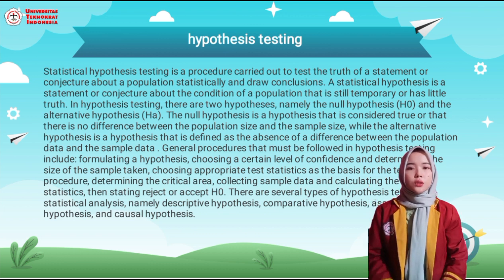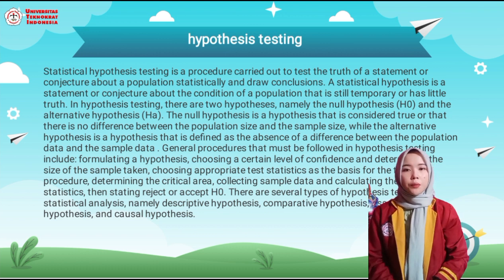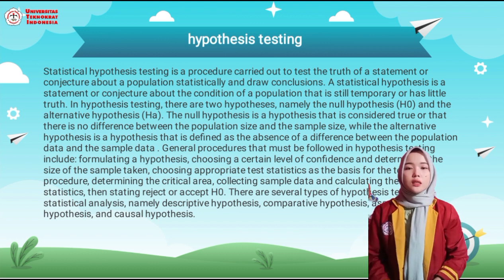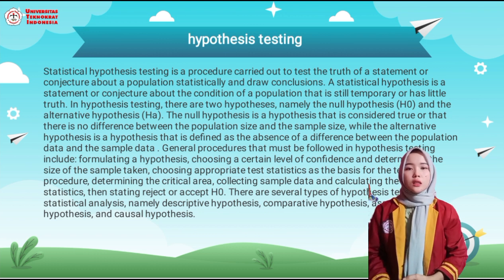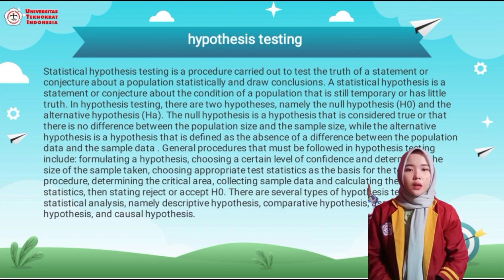The general procedures that must be followed in hypothesis testing include formulating a hypothesis, determining a certain level of confidence, and determining the size of the sample taken. Choosing the type of statistic as the basis for the testing procedure, determining the critical area, collecting sample data and calculating the sample statistic, then testing the hypothesis.